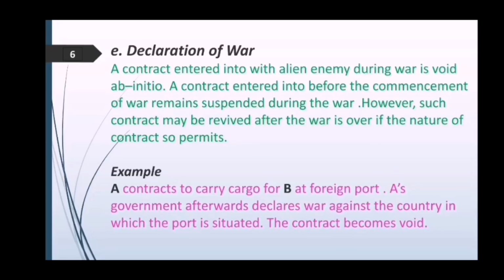Here is an example for students. A contracts to carry cargo for B to a foreign port. A's government afterwards declares war against the country in which the port is situated. The contract becomes void. So the declaration of war will make it subsequently impossible for the parties to perform their parts. So this is all about the third mode of discharge of contract, which I have explained.